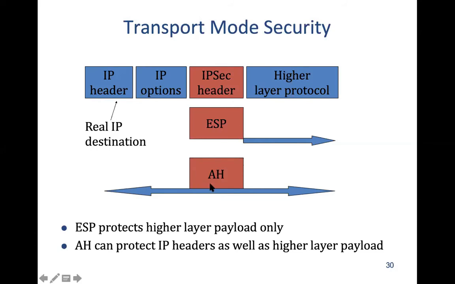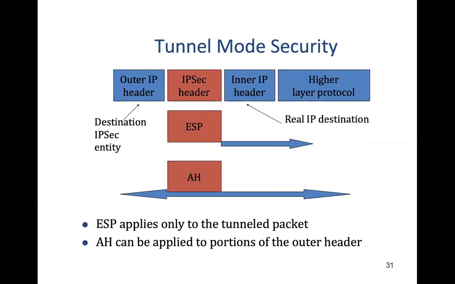Now, when you use AH mode, because in AH mode we are using only a hash, it can be applied to everything. This is in transport mode. Similarly, in tunnel mode, we are going to use only part of the original packet for ESP.